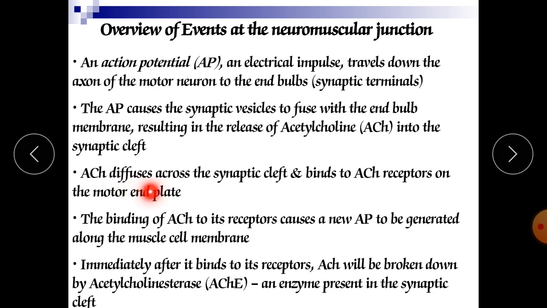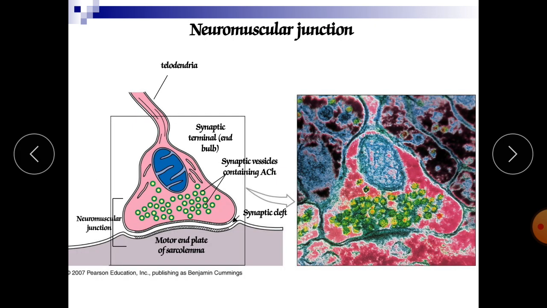The acetylcholine diffuses across the synaptic cleft and binds to the ACh receptor on the motor end plate. So here the various receptors are available for the acetylcholine. Now for the acetylcholine we have two types of receptor: one is the muscarinic receptor and the other is the nicotinic receptor. In the skeletal muscles we have the nicotinic receptor, and in the smooth muscles we have the muscarinic receptors.